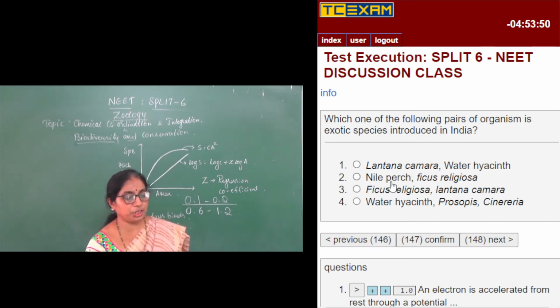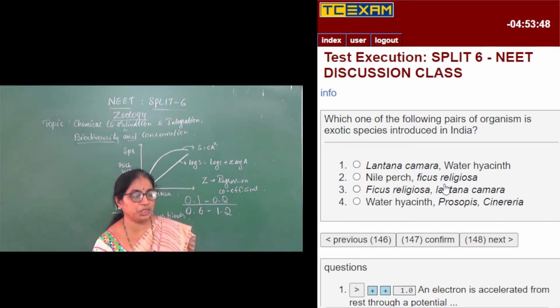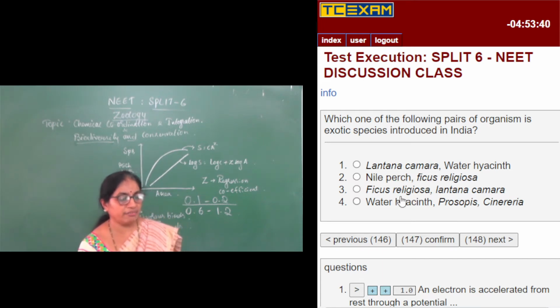Nile perch is also an exotic species, but it is a fish. Ficus religiosa, no, it belongs to India. So its origin is India. Ficus religiosa, once again Indian. It is not an exotic species, but Lantana is exotic. So water hyacinth and Prosopis cineraria.